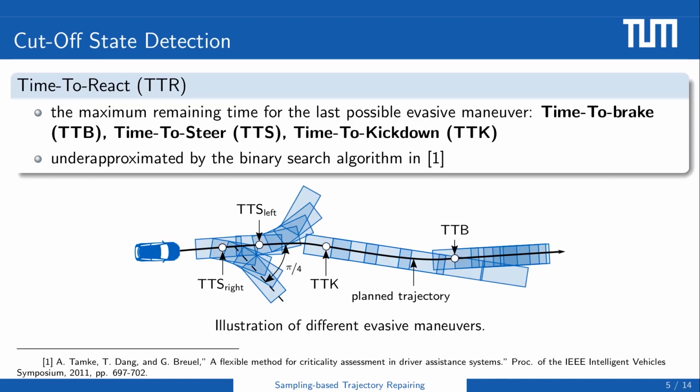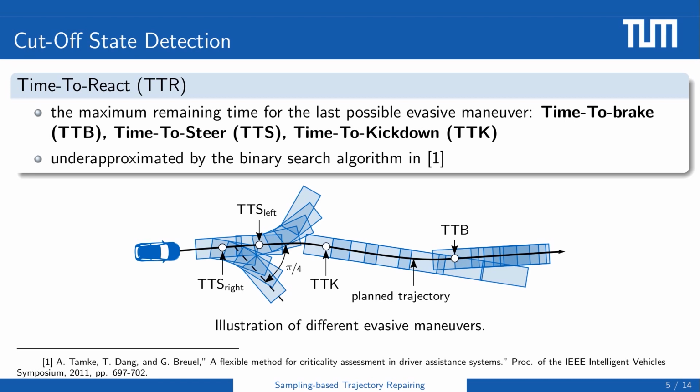Next, I will explain the sampling-based trajectory repairing algorithm in detail. The first part is the detection of the cutoff state by calculating the time to react. The time to react is the maximum remaining time for the last possible evasive maneuver. We can obtain the time to react as a maximum of time to brake, time to steer, and time to kick down, which are the maximum remaining times to execute evasive braking, steering, and accelerating respectively. We can see the illustration in the figure below.